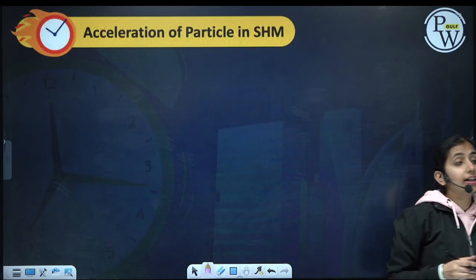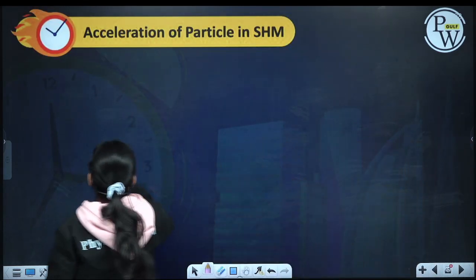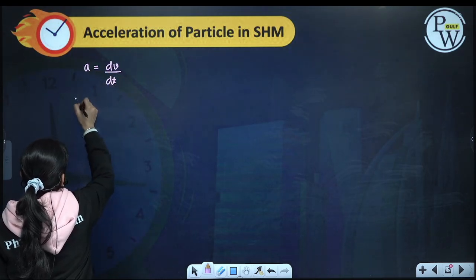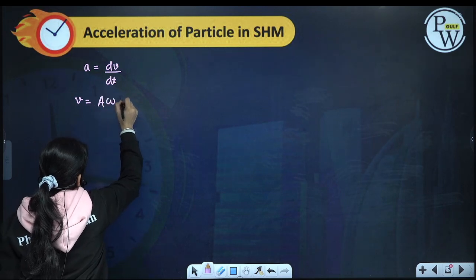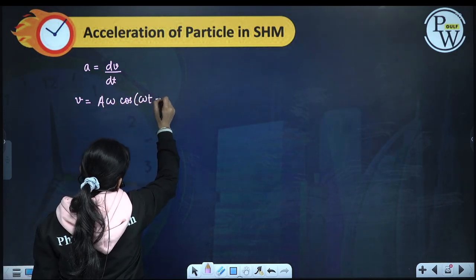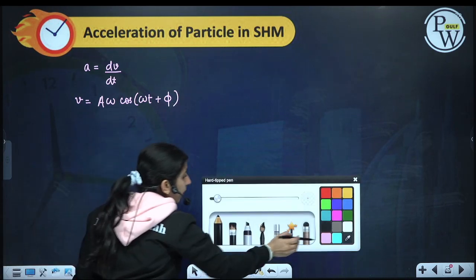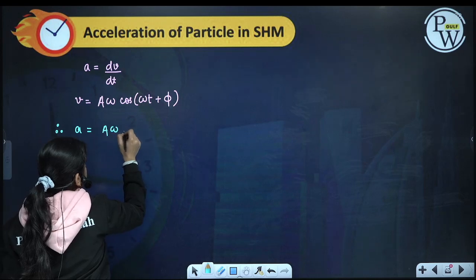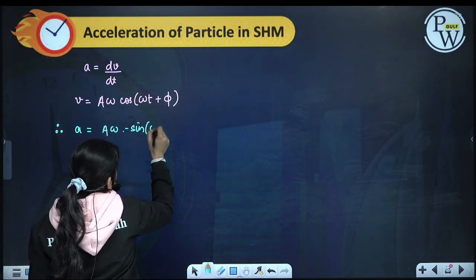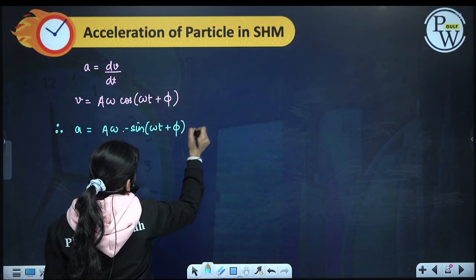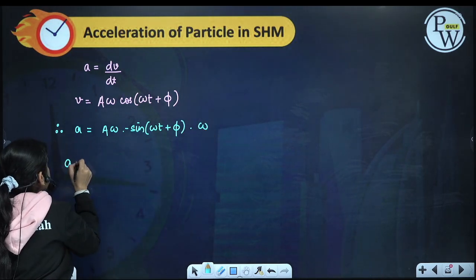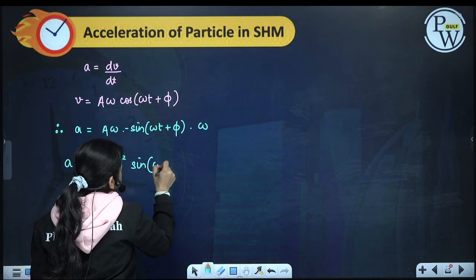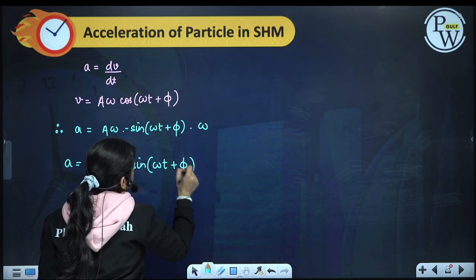Okay, now let us calculate the acceleration of particle. Acceleration is equal to dv by dt. We have done v as a omega cos of omega t plus phi, so my acceleration will be a omega as it is, differentiation of cos is minus sine omega t plus phi into omega, so we get acceleration as minus a omega square sine of omega t plus phi.